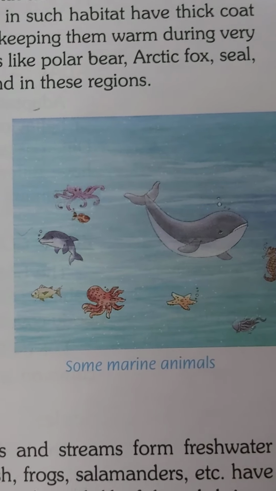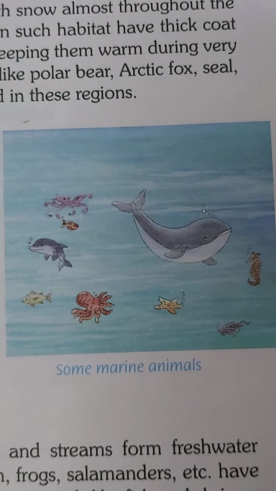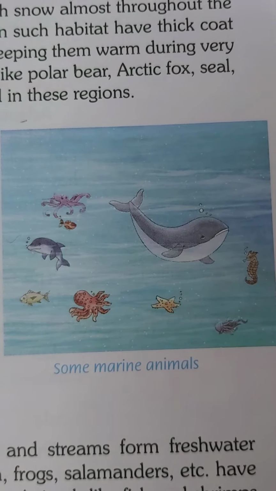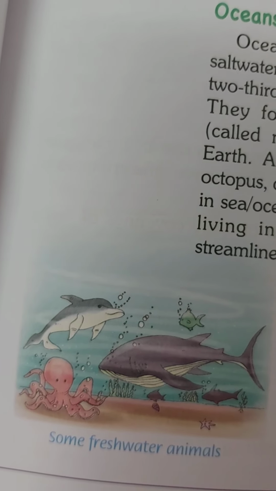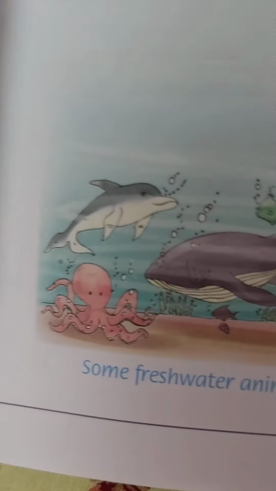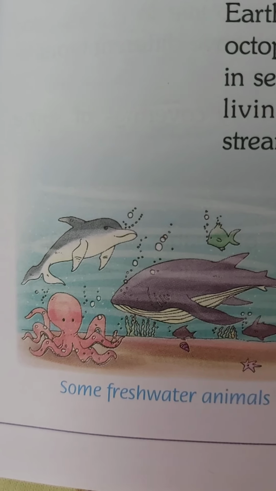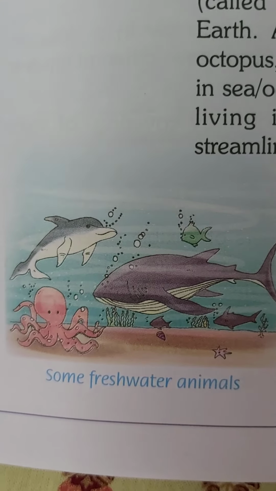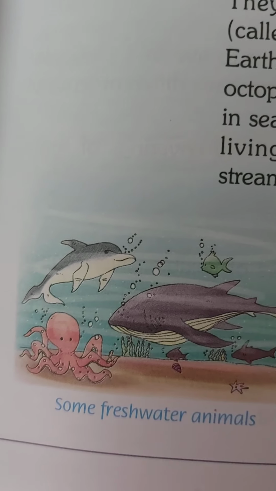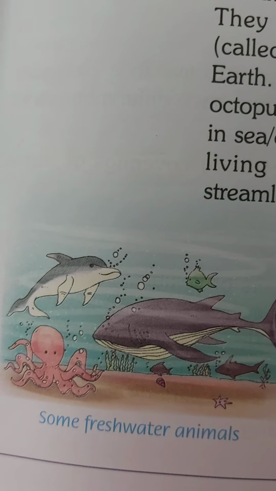The next speciality that these animals have is that they can breathe the oxygen that is dissolved in water. Freshwater animals are also adapted to live in the water, and certain animals which live in freshwater are also able to live and breathe on land. These animals which can live on land as well as in water are called amphibians. Alright, for example, salamanders, frogs, etc.